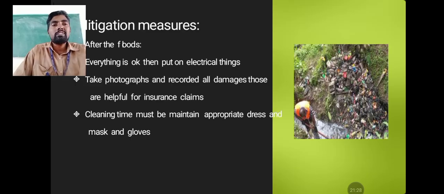So dear students, we have now completed the flood concept discussion. I hope everyone understands this concept. If you have any difficulties or problems, please text me. I will reply as soon as possible. Thank you very much.